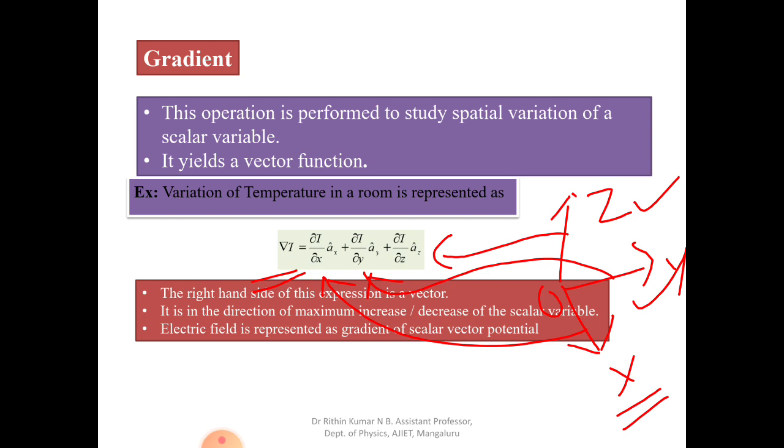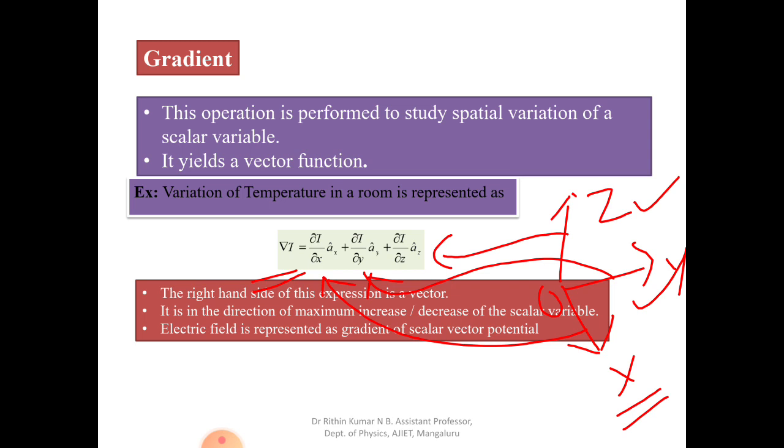After some meters, the temperature may be something like 28 degrees centigrade. It may decrease, or sometimes the temperature may increase to 32 degrees centigrade. So what gradient suggests is the direction of maximum or minimum of the scalar variable. And even electric field is represented as the gradient of a scalar potential.